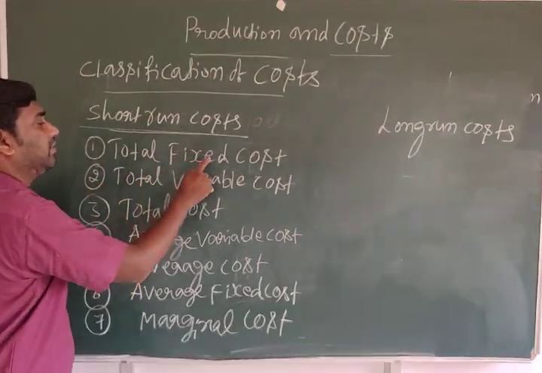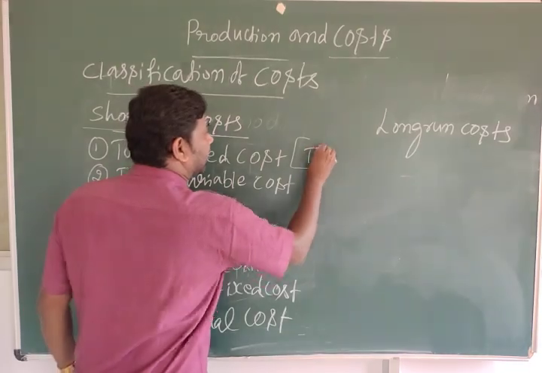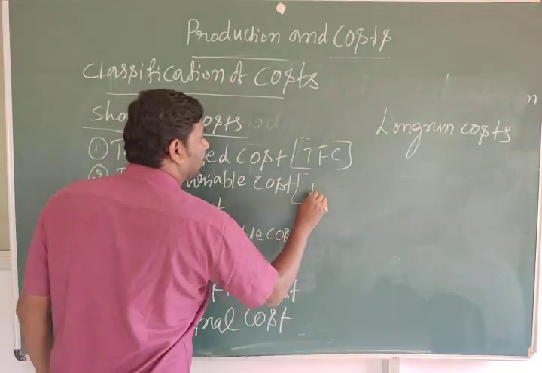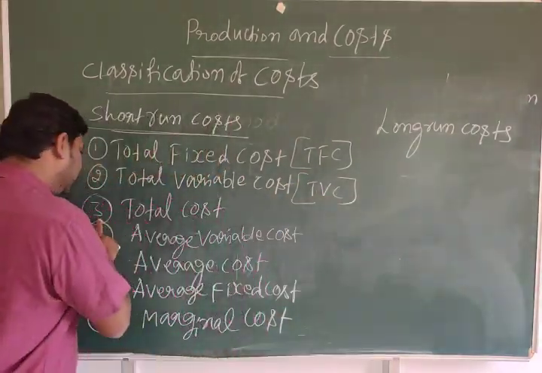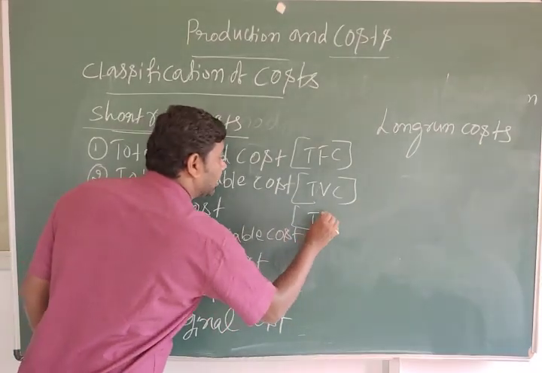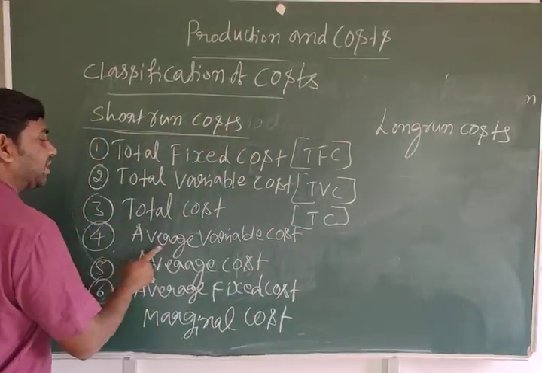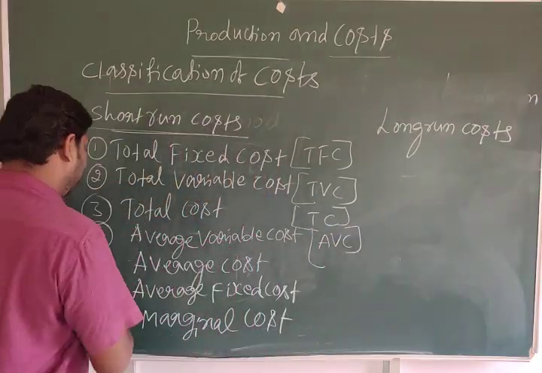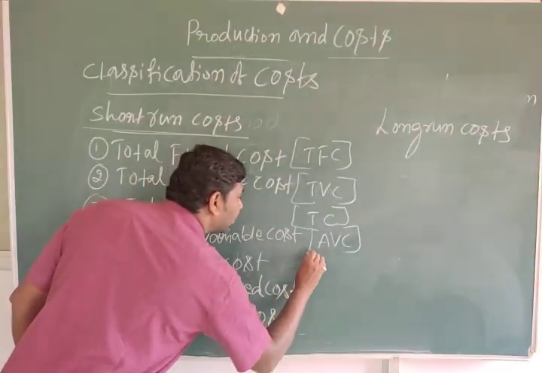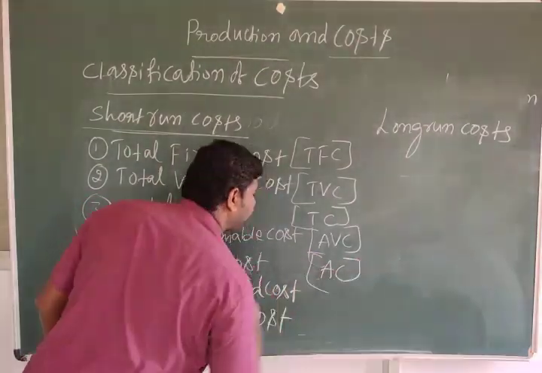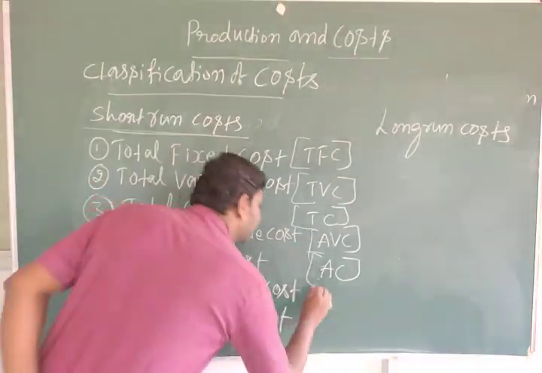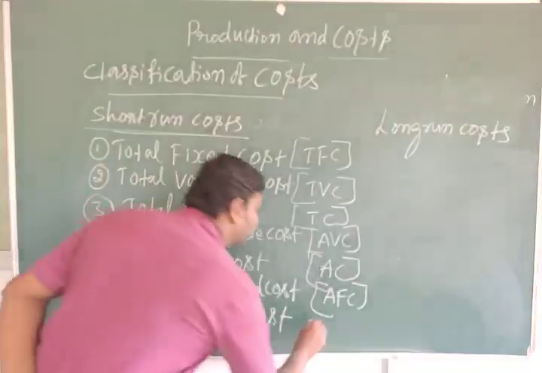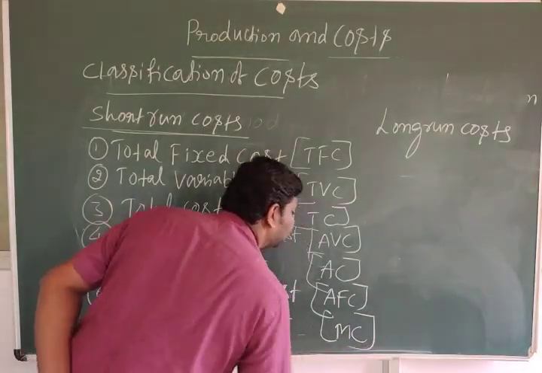One is total fixed cost, also called TFC. The second one is total variable cost, also called TVC. The third one is total cost, called TC. The fourth one is average variable cost, called AVC. The fifth one is average cost, called AC. The sixth one is average fixed cost, called AFC. The last one is marginal cost, called MC.